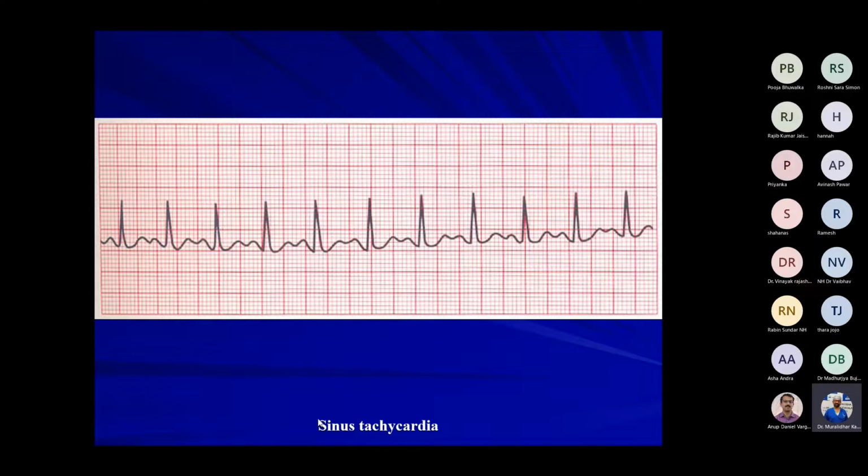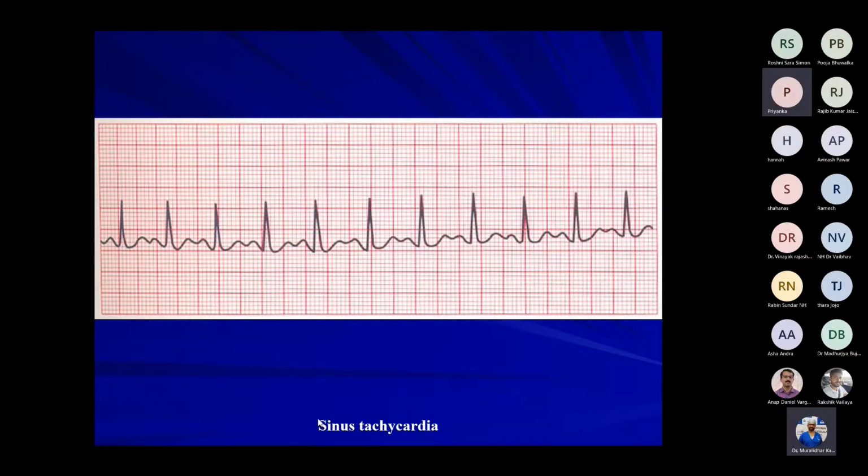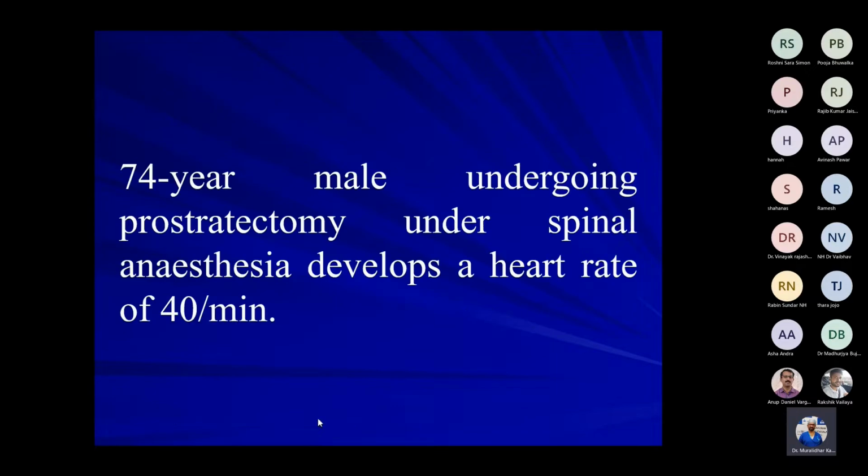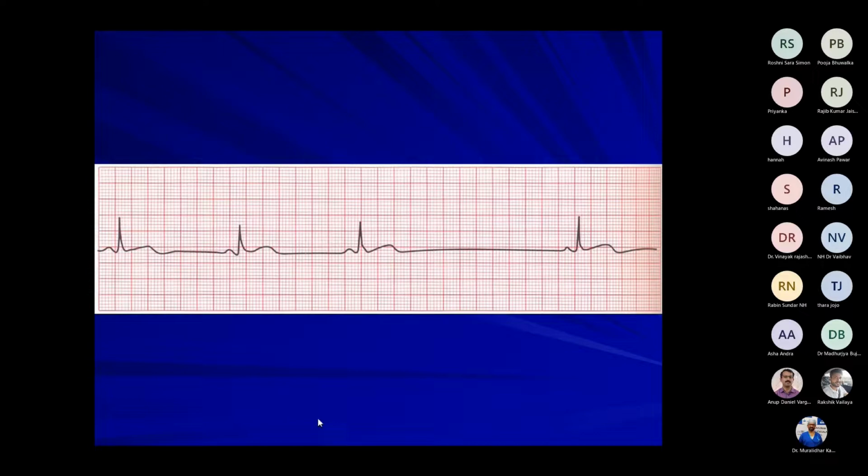Next we'll go on to Priyanka, is she there? Yes, sir. Okay. Now we have a 74-year-old male undergoing prostatectomy under spinal anesthesia, who develops a heart rate of 40. And the ECG is like this. Heart rate is already shown as 40.